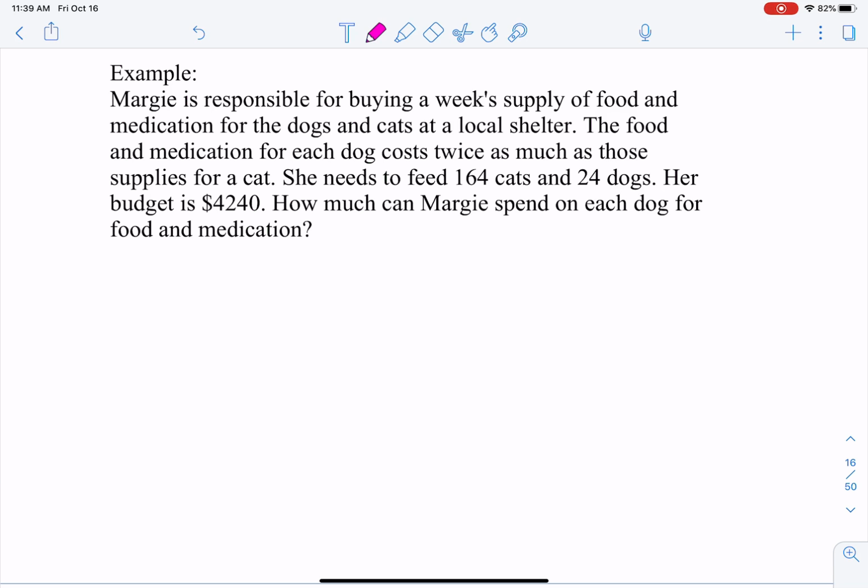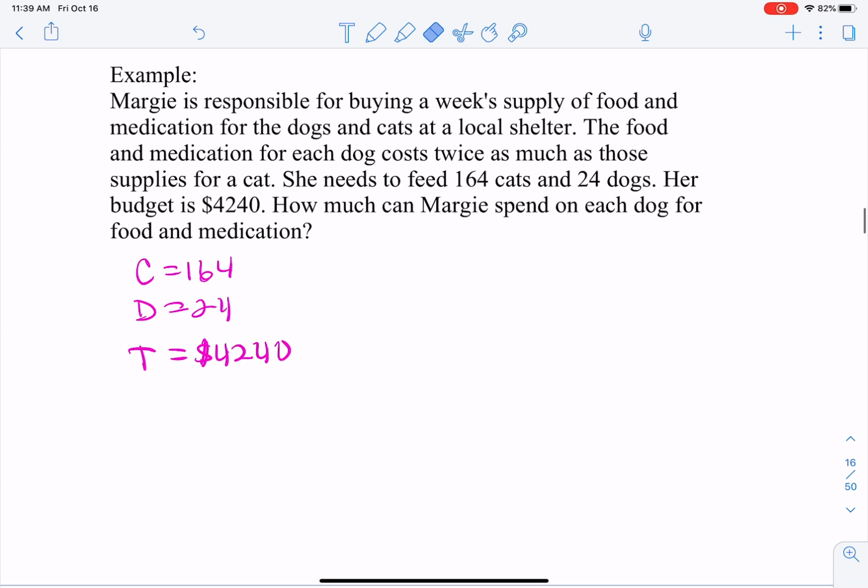Okay, so this is what we know. We know that the cats are 164, the dogs are 24. The total we can spend is $4,240. Now here's the line that we have to use to our benefit. It says the food and medication for each dog costs twice as much as those supplies for a cat. So we know that the cost for a dog, which we're going to call X.